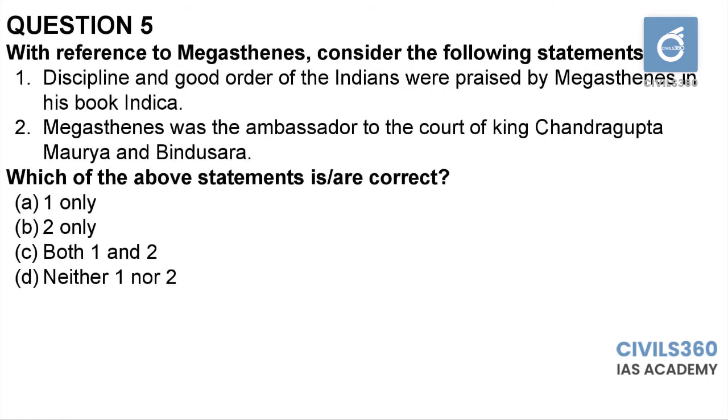Fifth question, with reference to Megasthenes, consider the following statements. Discipline and good order of the Indians were praised by Megasthenes in his book Indica. Megasthenes was the ambassador to the court of King Chandragupta Maurya and Bindusara. Which of the above statements is or are correct?